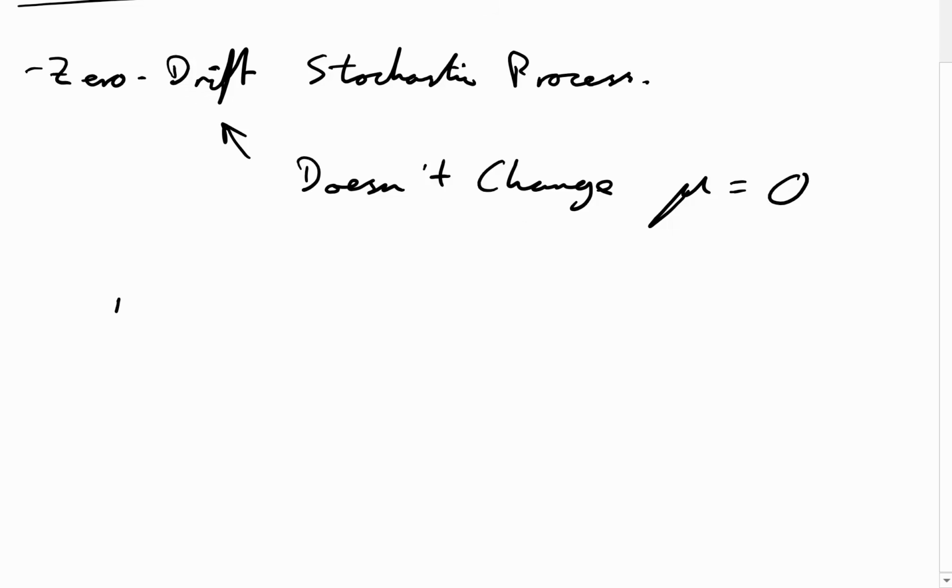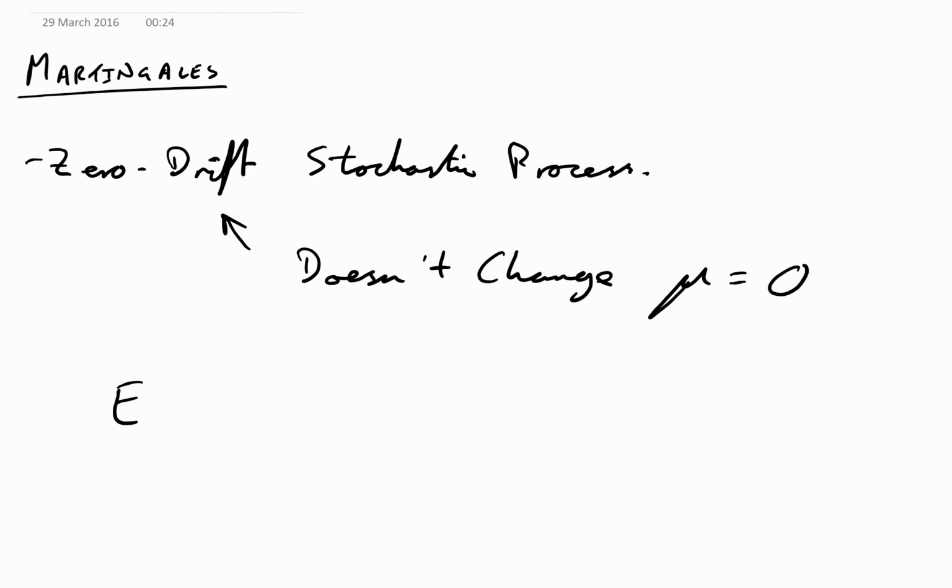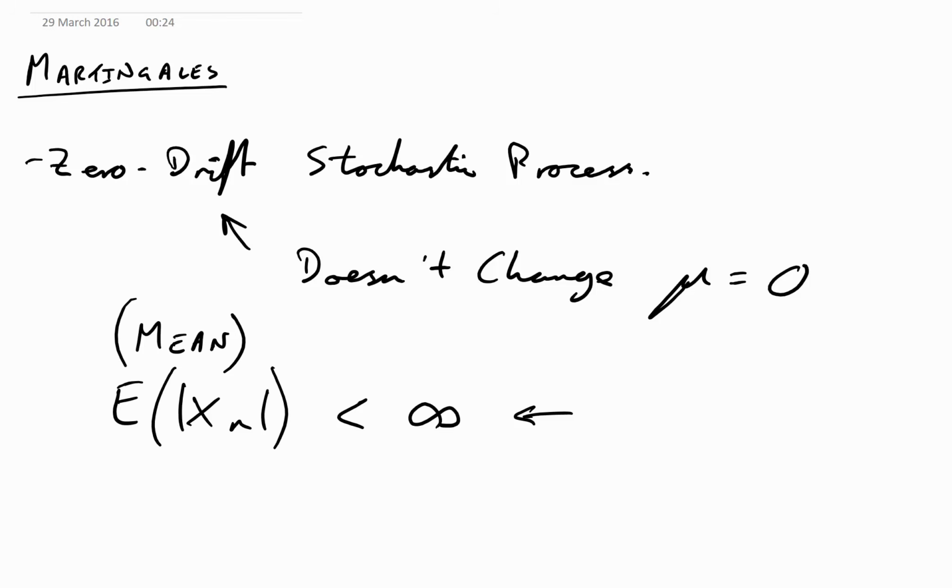So basically, remember that the mean can be defined as the expectation of a random variable. In actual fact, I'm going to take the absolute value of this random variable because it doesn't matter whether it's positive or negative. That's just a technical condition that we're going to define now. And that's got to be less than infinity. So basically, what this means is that this martingale, if it is a martingale, our random variable can't go off to infinity. The expectation of a random variable, or the mean, cannot go off to infinity. It doesn't explode to infinity.